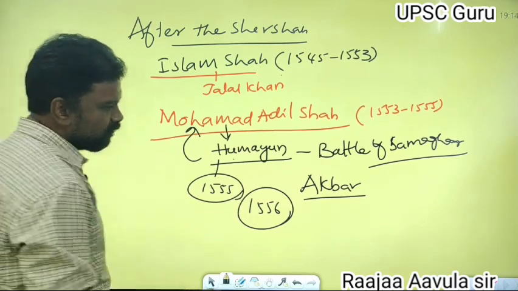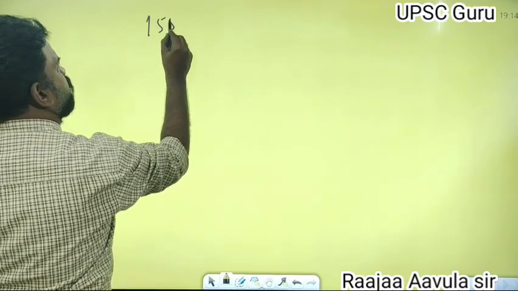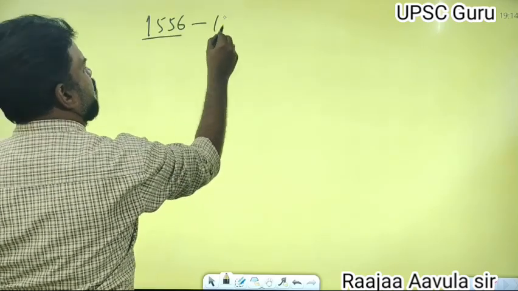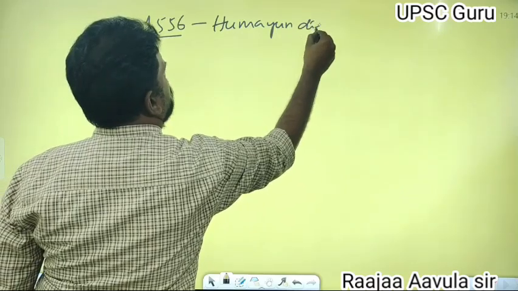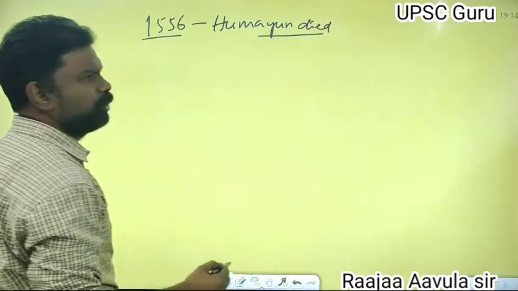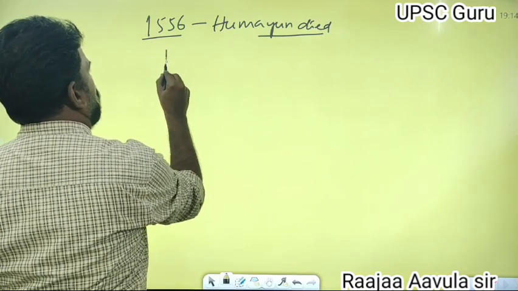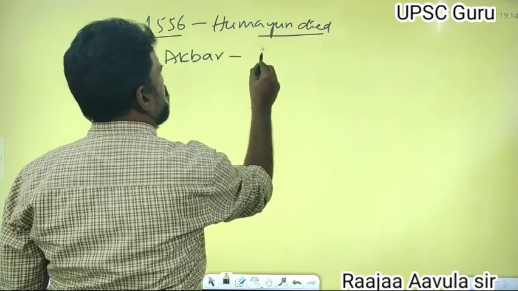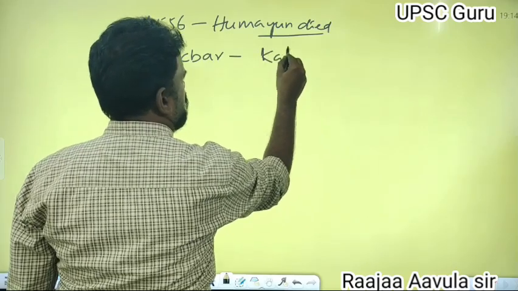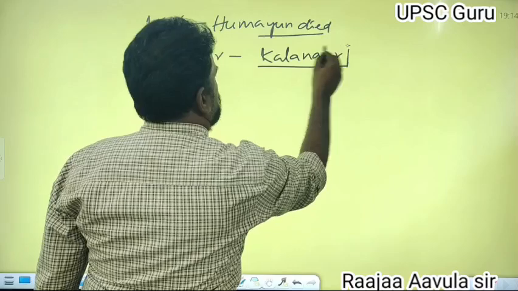Immediately after the death of Humayun in 1556, Humayun's elder son Akbar was at Kalanur in Punjab.